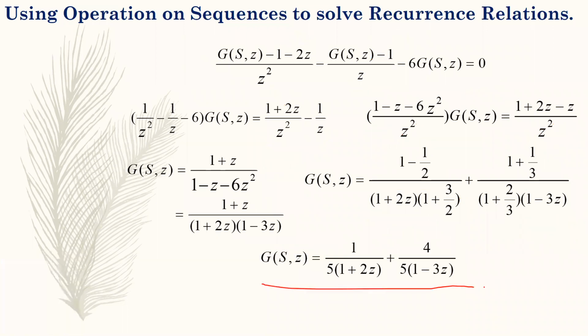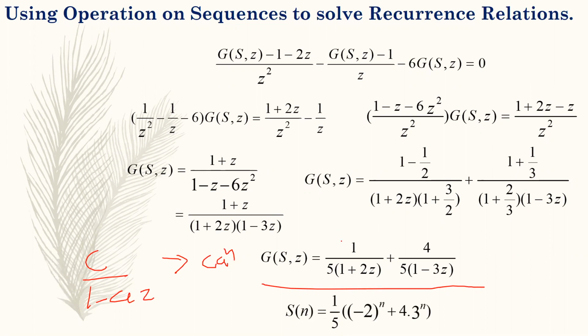So this is your G S z, and to get the sequence back, the same formula you have to apply, C over 1 minus AZ. You have to compare with this, and the corresponding sequence we get is C into A power n. So in this one you can see your C is 1 by 5 and your A is -2, so -2 raised to power n, and in this you will get your C 4 by 5, so 4 by 5 is taken commonly outside, and your A is 3, so 3 raised to power n.